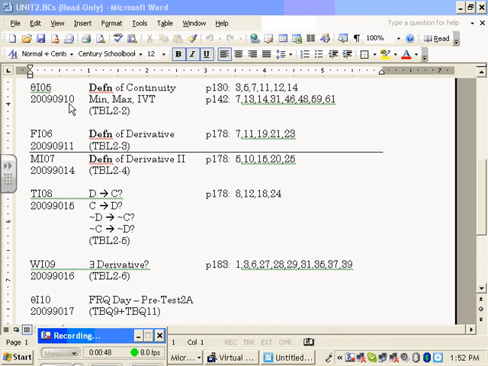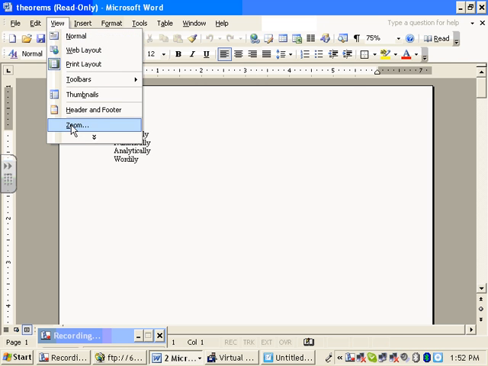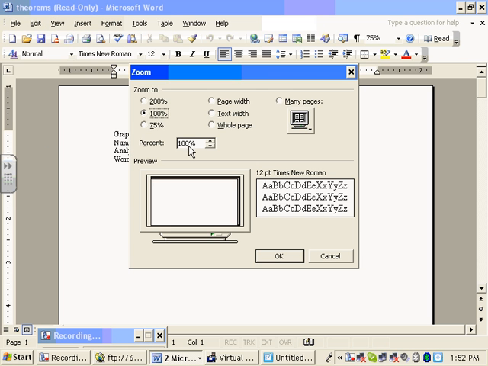Let's get to it. All right, so here we go. There's our topic, definition of continuity, and we're going to be talking about the Min-Max theorem and the intermediate value theorem and corollaries thereof. Now, this applies only to continuous functions. So let's talk about what a continuous function is. We discussed this yesterday. Yes, we started talking about it yesterday. Perfect. So, firstly, make this a little bigger.